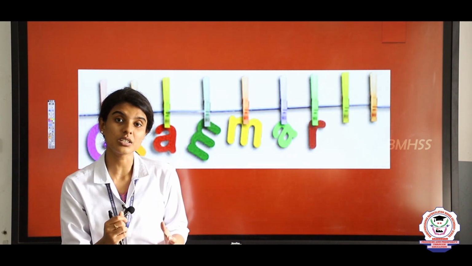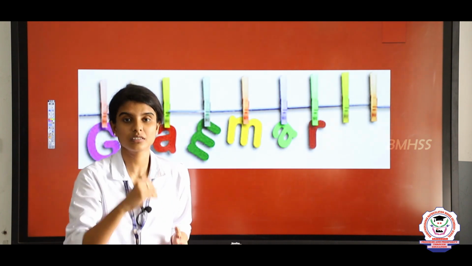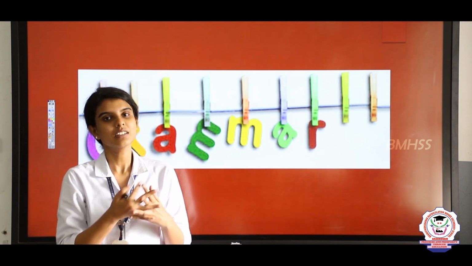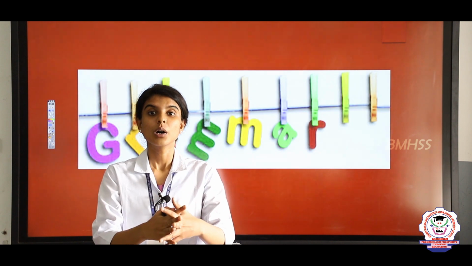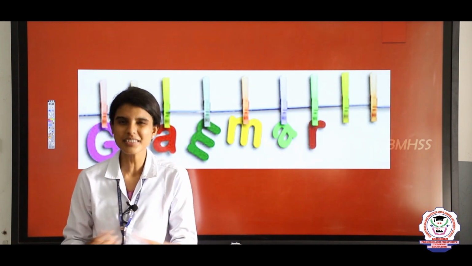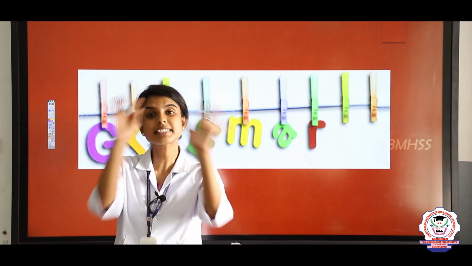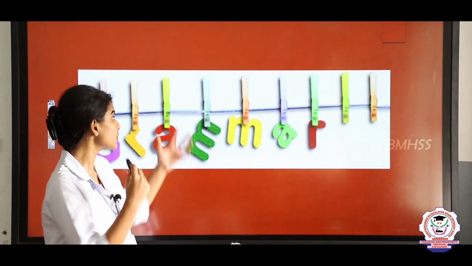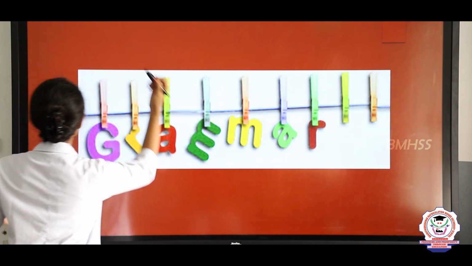Then Conjunction is a normal servant who looks after the family members and keeps connecting each member in the family. Interjection joins the family members in times of joy and sorrow. Joy and sorrow are nothing but feelings and emotions. So this is a story about a grammar family. For your better understanding, now I am going to draw a chart, so that you can understand in a better way. Just listen.